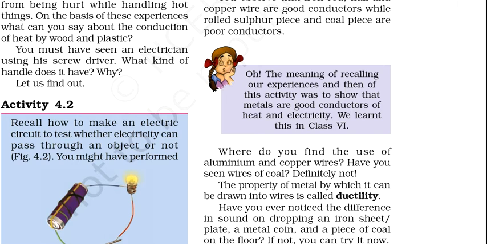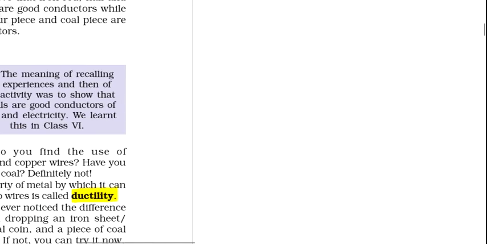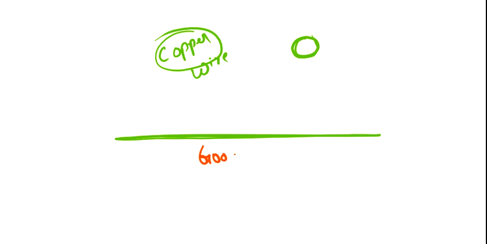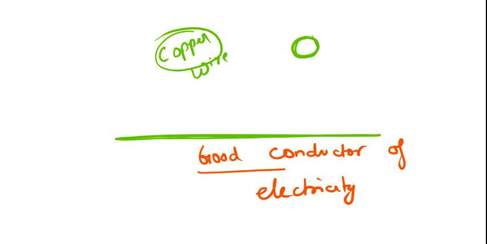Our next physical property is ductility. What does that really mean? You have seen copper wires. A copper wire means a small piece of copper converted into a thin wire. And why are we converting copper into wire? Because it is a good conductor of electricity. Clear? But you cannot do the same with any other material such as coal, wood, or oxygen.